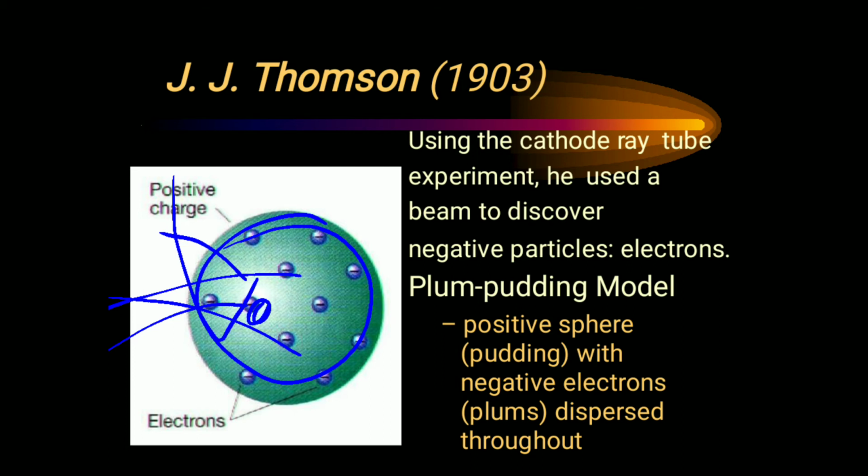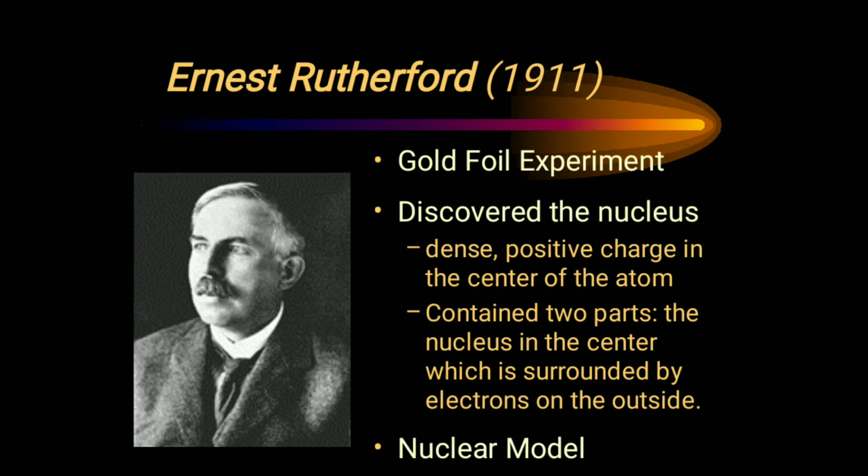And the next one is Ernest Rutherford. He gave the preliminary source to discover the proton back in 1911. He also gave the nuclear model, and by doing the gold foil experiment, he told the exact positions of protons, neutrons, and electrons. He gave an idea about the nucleus as well as the extranuclear electrons.